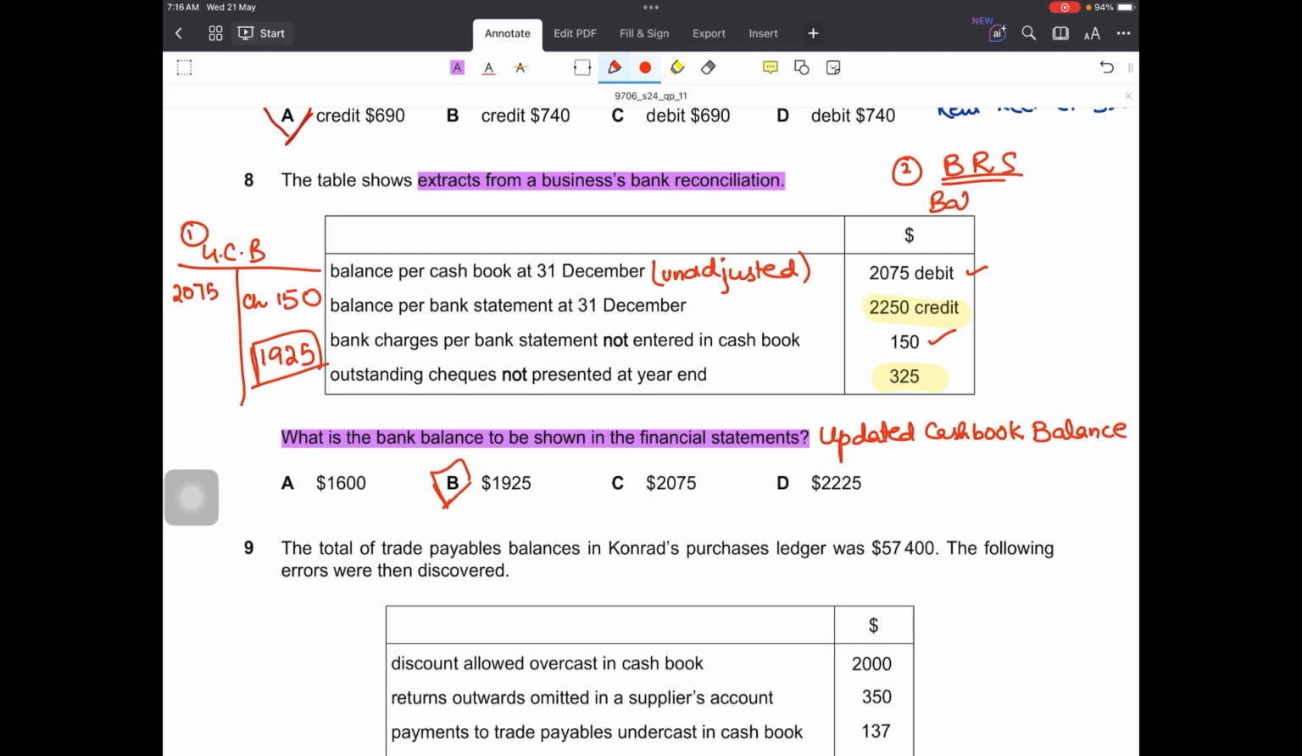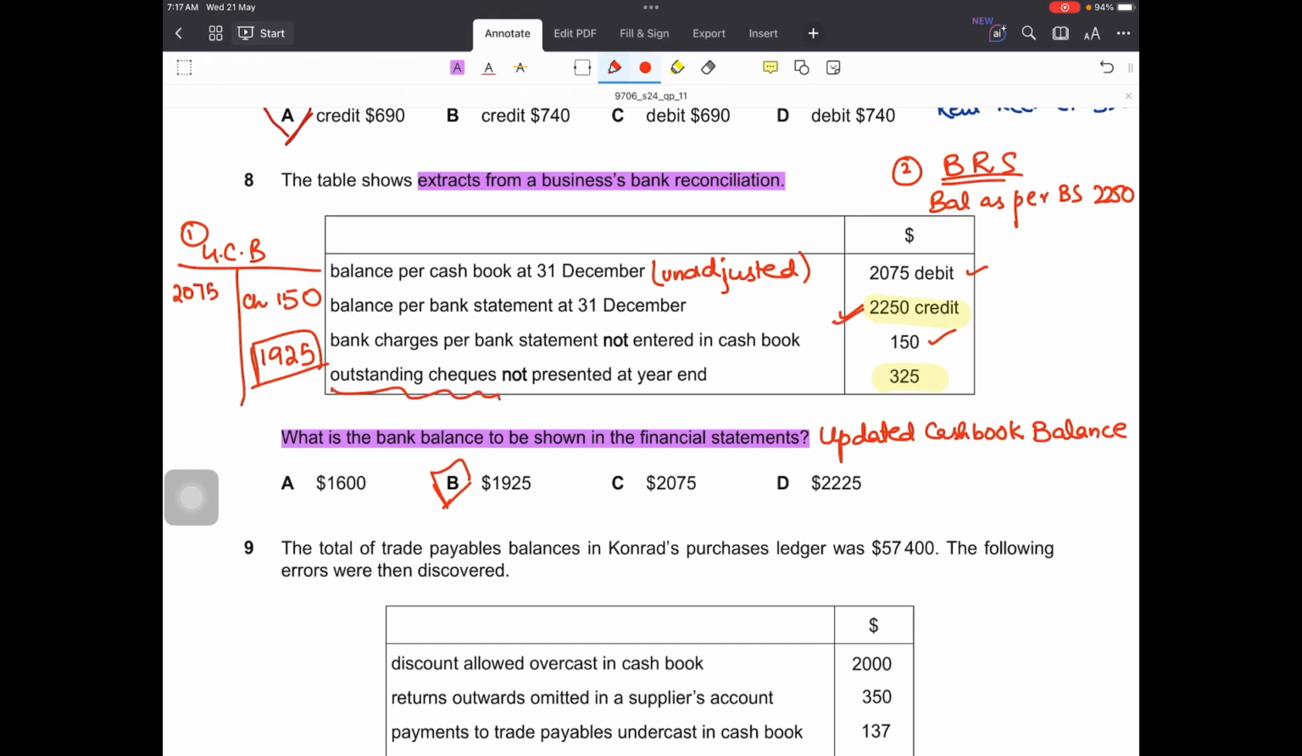There's another way to solve this question, that is, if we prepare a bank reconciliation statement and we start with the balance as per bank statement, that is 2250 credit, which means a positive balance, because from the perspective of the bank we are a liability, so liabilities have credit balance, which is a normal balance, and it represents a positive balance. It is just written as credit because from their perspective we are a liability to them.